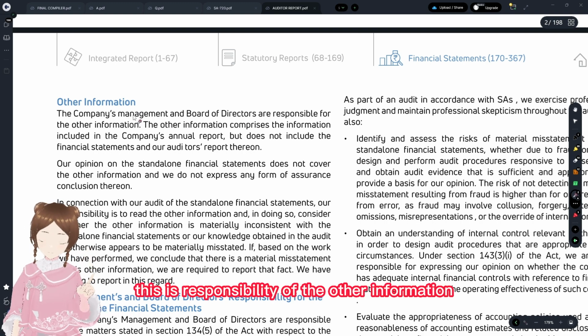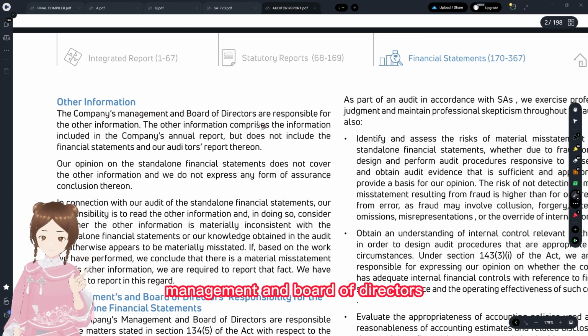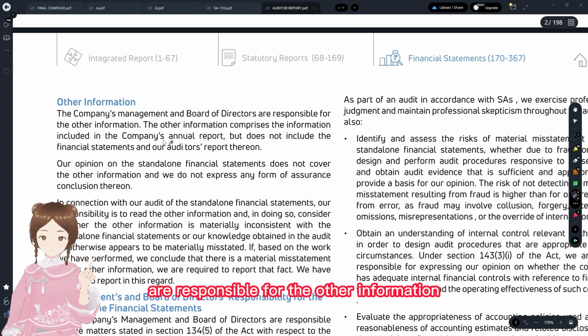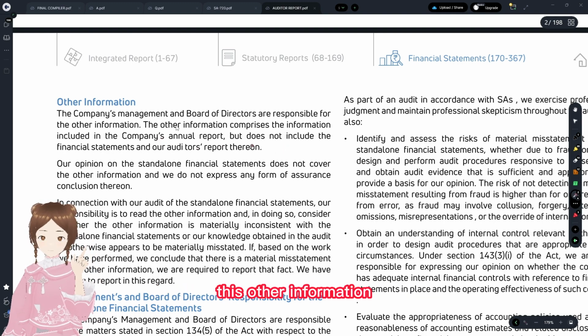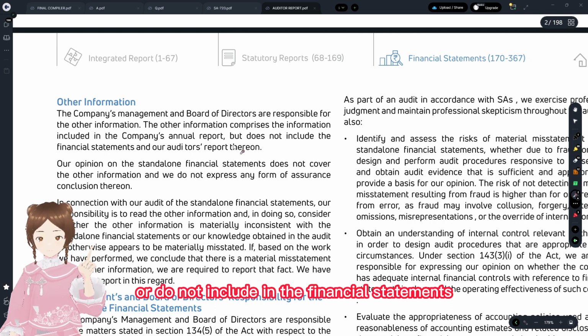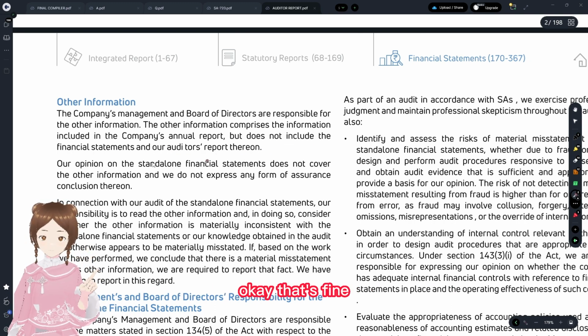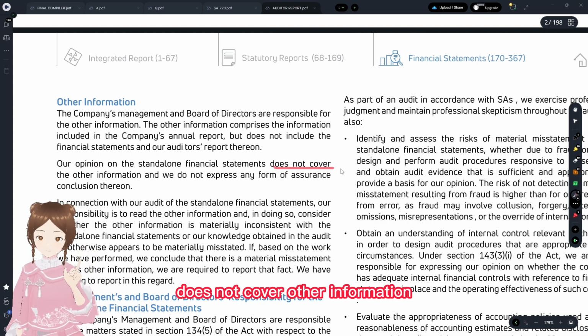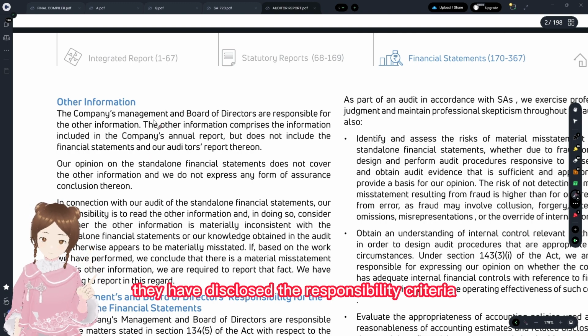The responsibility for the other information lies with management and the board of directors. Management and the board of directors are responsible for the other information. And what they're saying is that this other information is not included in the financial statements or auditor's report. Okay, that's fine. Our opinion does not cover other information. That's the first thing. They have disclosed the responsibility criteria.